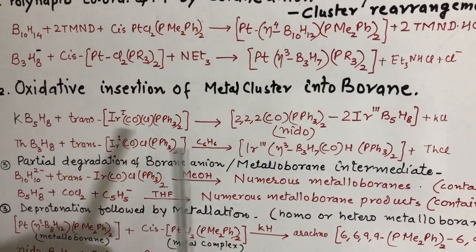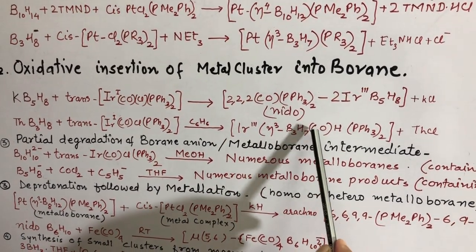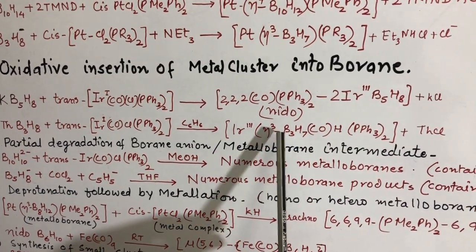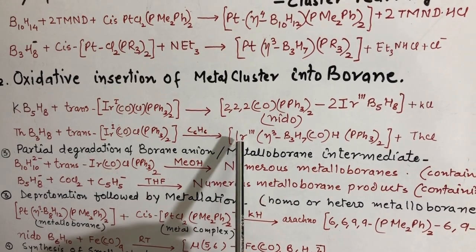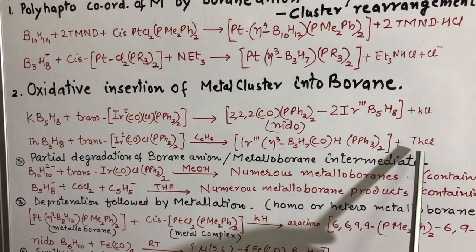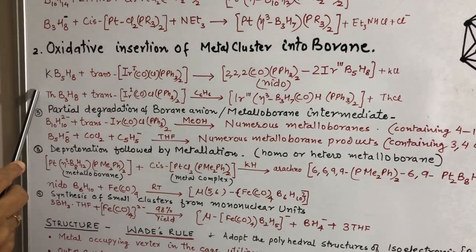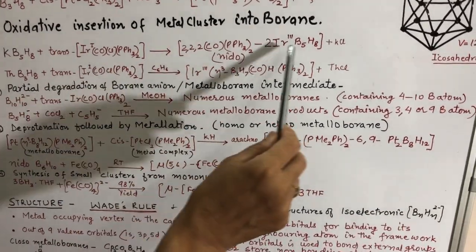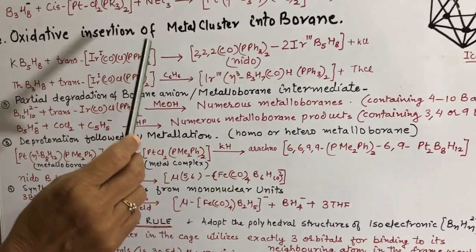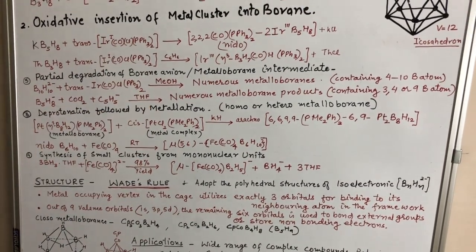Similar thing has happened here. Also here the oxidation number of iridium is increased by 3 and we get η3-B3H7 Ir(CO)H(PPh3)2, meaning that from this borane 3 boron atoms are linked with iridium, and iridium is linked with carbonyl, hydrogen and 2 triphenyl phosphines, and thallium chloride is released. In this type of preparatory method, we get metalloboranes in which the oxidation number of the metal is increased compared to the metal complex we had taken previously.